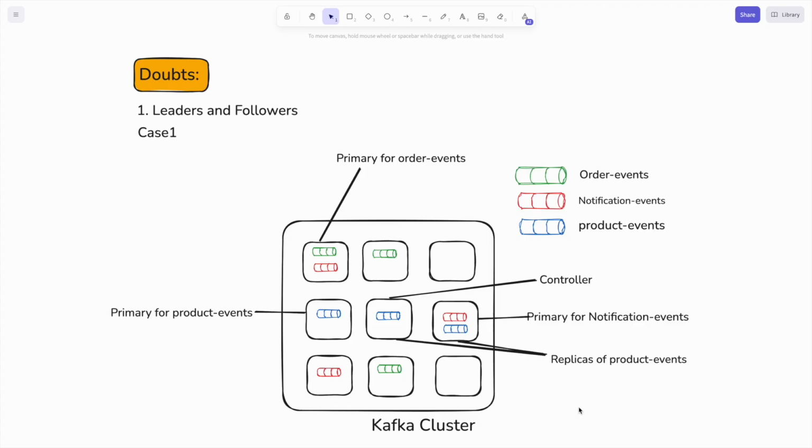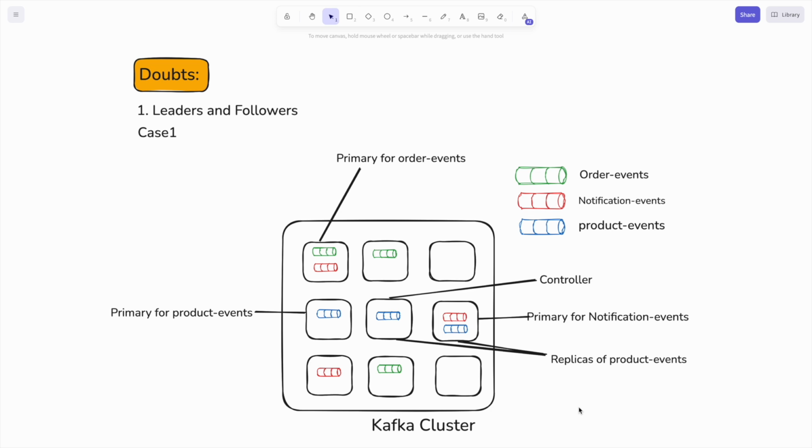So this would be a quick doubt clearing video on the Kafka 0 to Hero series. So without wasting time, let's get started. I got some messages on LinkedIn regarding a few doubts, so I'm clearing all those doubts. The first doubt was about the Kafka cluster, the leaders and followers.